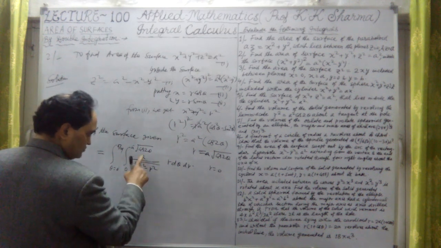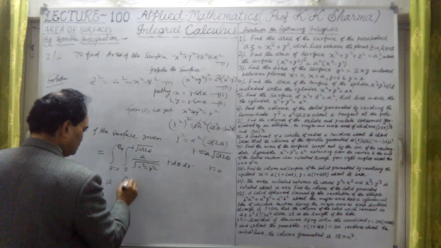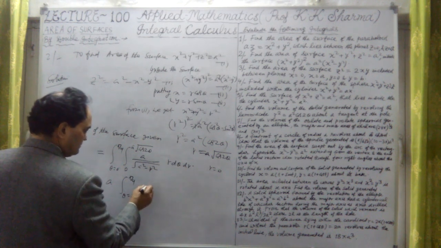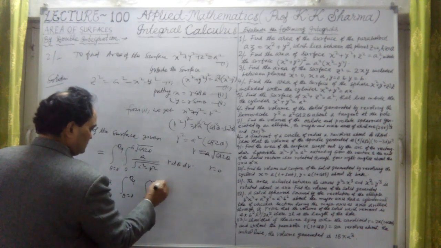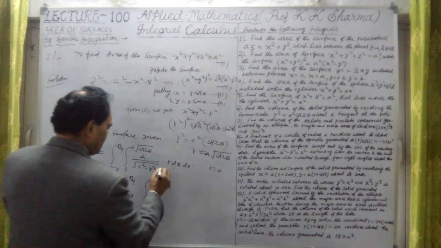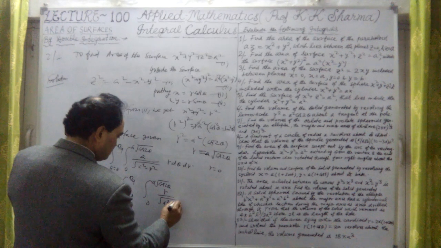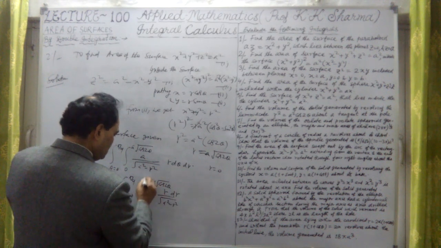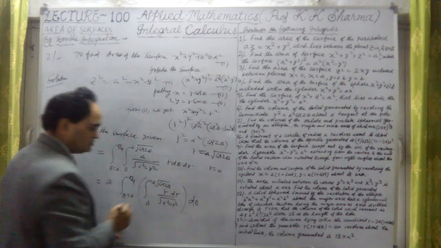Now let me integrate this. Let me take a outside. This is theta equal to 0 to pi by 4, and r is 0 to a under root cos 2 theta. Now this is nothing but r upon under root a square minus r square into dr whole d theta. First we have to integrate this with respect to r here.